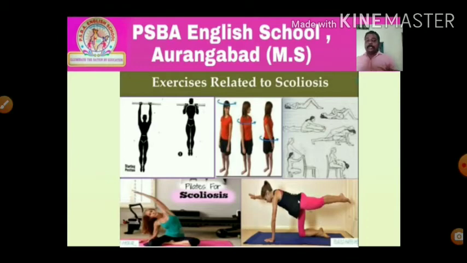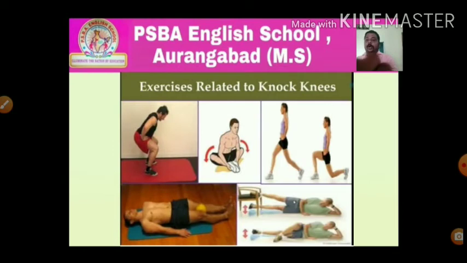Next, corrective measures for knock knees. Generally, the deformity of knock knees cannot be corrected through exercise during later childhood and adulthood, but this deformity can be corrected up to some extent through exercise. Particularly when it is detected, the favorable results of exercise can be achieved during the phase of early childhood. The following exercises we will see.